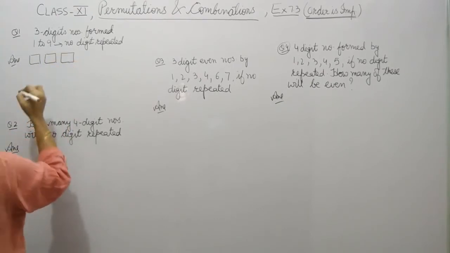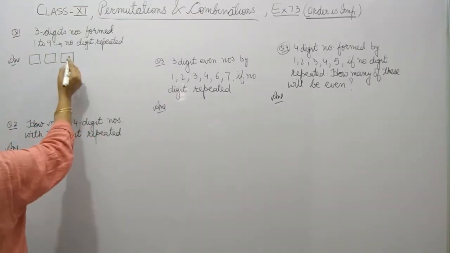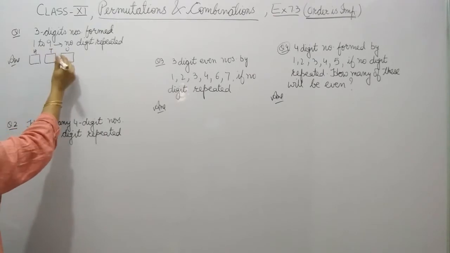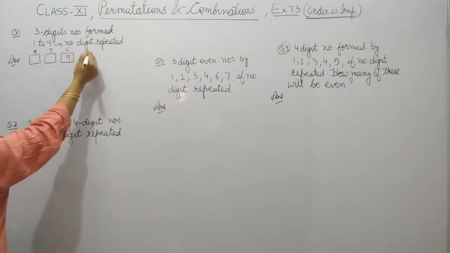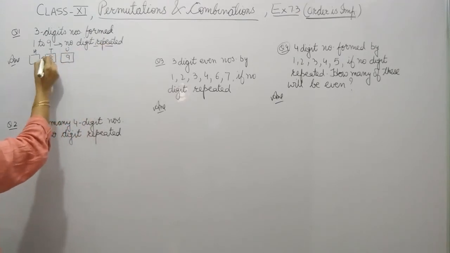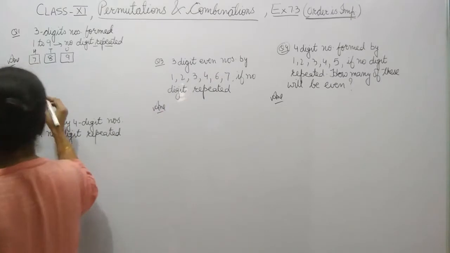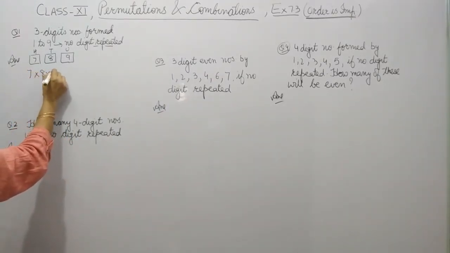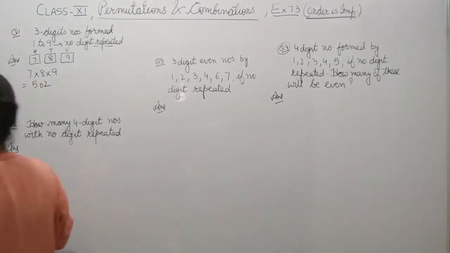This is the first way, by using the fundamental principle of counting. No digit is repeated. So this is units, tens, hundreds. Out of 9 numbers you can take any one, and since no digit is repeated, then 8 and 7. So according to the fundamental principle of counting, the ways will be 7 into 8 into 9. That is, I think it will come as 504.